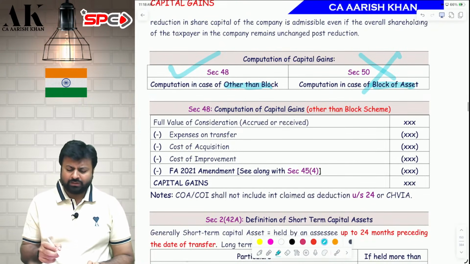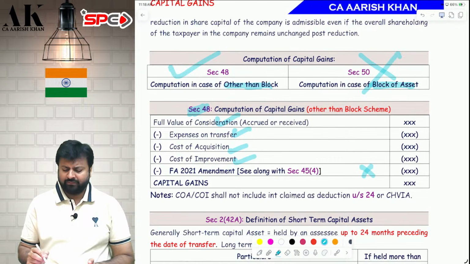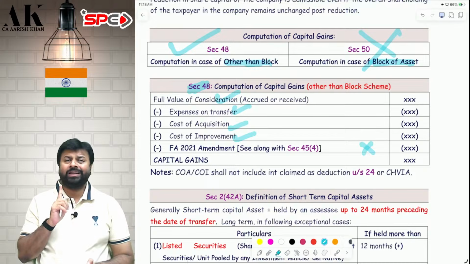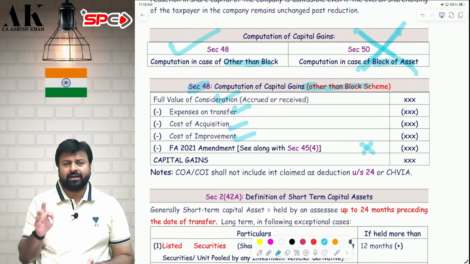So we all know how the computation statement is made. Full value of consideration minus expense on transfer, cost of acquisition, cost of improvement, and this last point we will see after some time when we do partnership firm provisions. Now, here I would like to say one thing. We are learning right now only other than block capital gains. Block capital gains we will see later on after 20-30 pages.